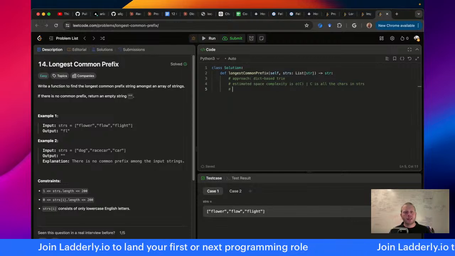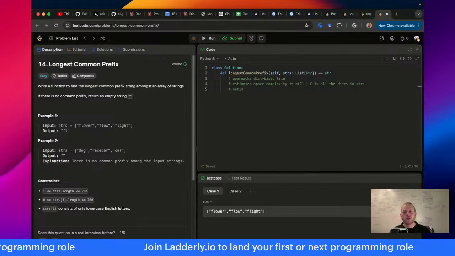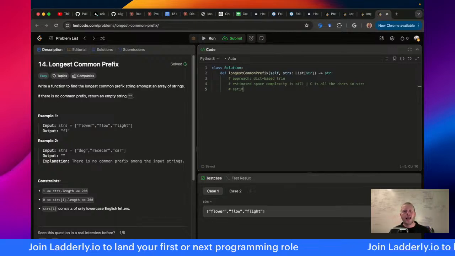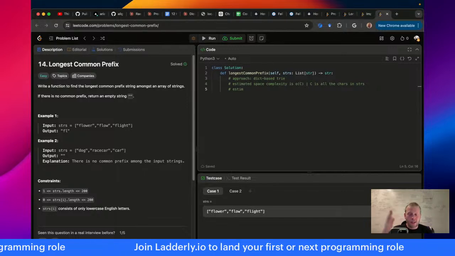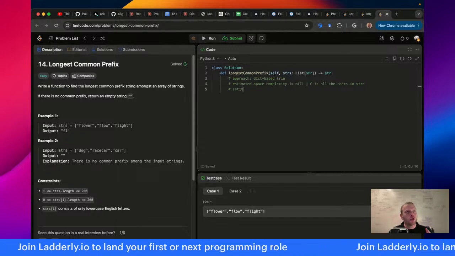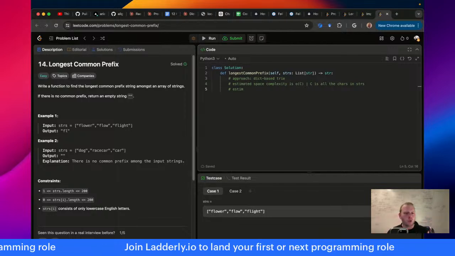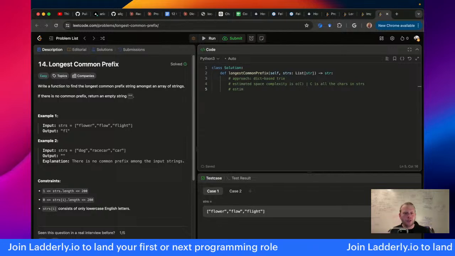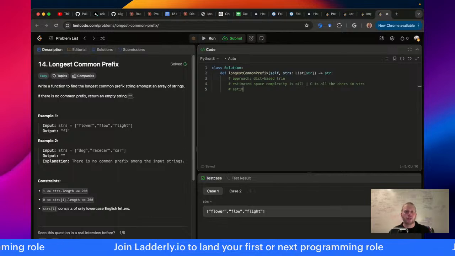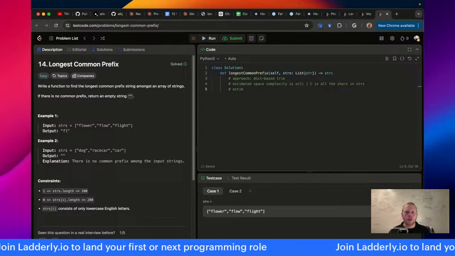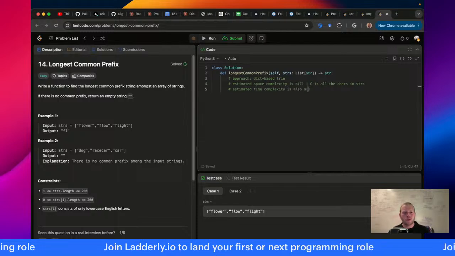And then what about performance complexity? In the worst case, I need to check all of the characters to see whether or not I have. Okay, so I'm going to give you the typical trie boilerplate, and then I should actually pay attention to the question I'm doing because I haven't even been looking at it. But in a typical trie problem, in the worst case, you need to look at all your letters. Do I have a word? Do I not have a word? Whatever, whatever. I might need to look at the letters in my trie. And so in the typical case, the boilerplate performance complexity for a trie, time complexity, is also O of C.